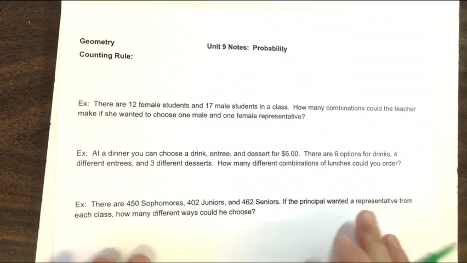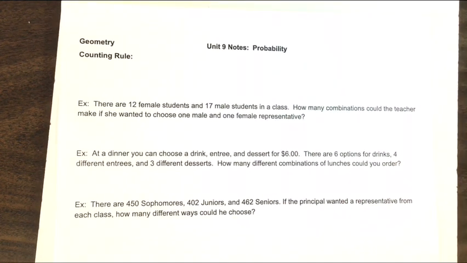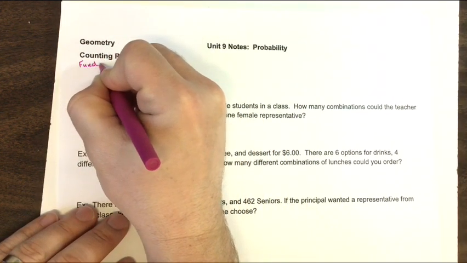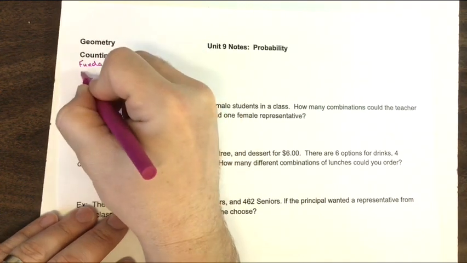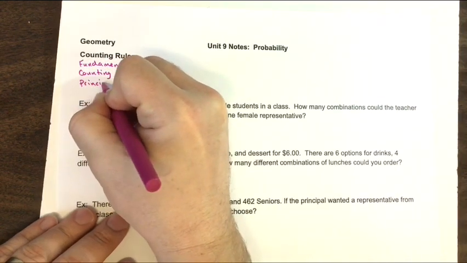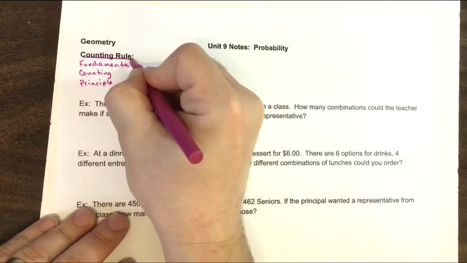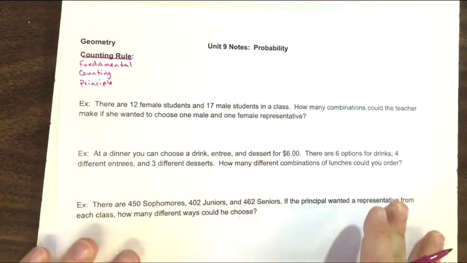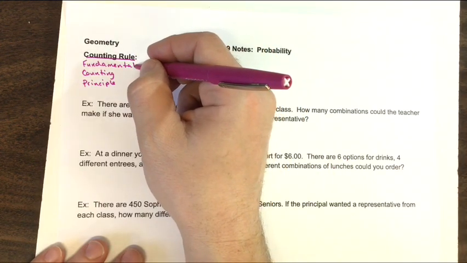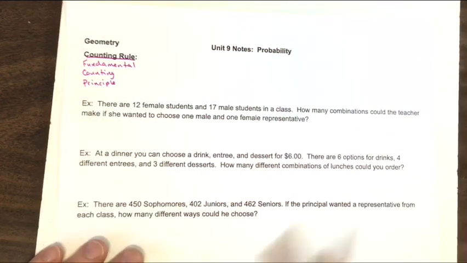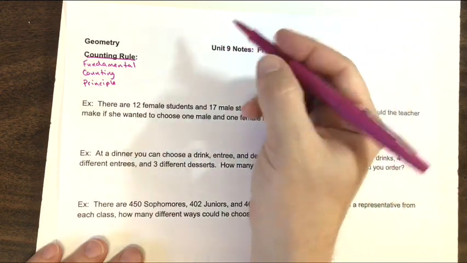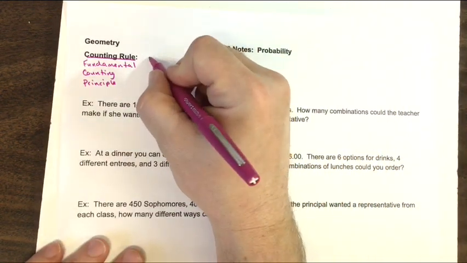So as we look at sample spaces, we actually have a special little counting rule or a principle here. We've called this in the past the fundamental counting principle, or we can just call it the counting rule. We're going to have a lot of rules in this unit about how to work with probabilities. But our counting rule basically just takes those situations where we have multiple levels of choices or selections to make and talks about how to easily find the number of possible outcomes without making a tree diagram. And that is this, okay?